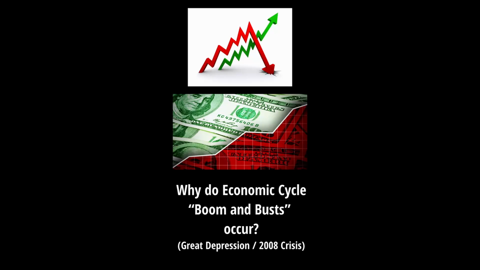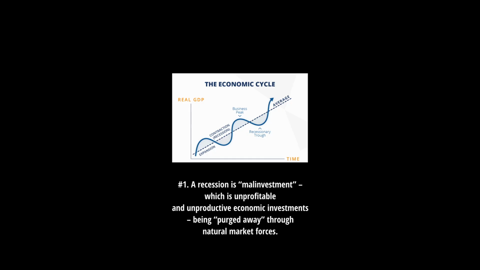Why do economic cycle booms and busts occur, like the Great Depression and the 2008 financial crisis? Number 1, a recession is malinvestment, which is unprofitable and unproductive economic investments being purged away through natural market forces. The 2008 financial crisis is an example.